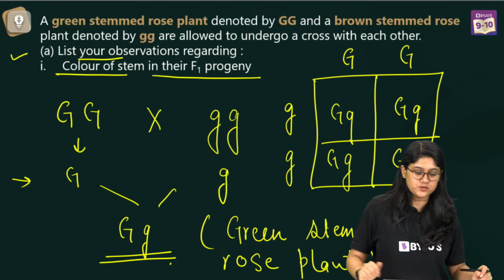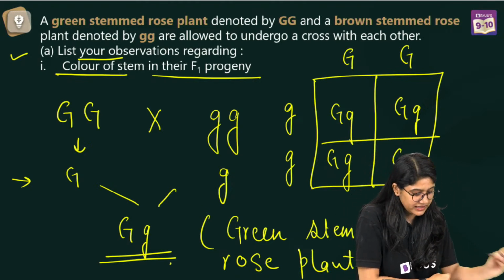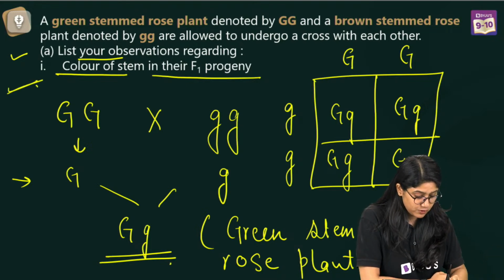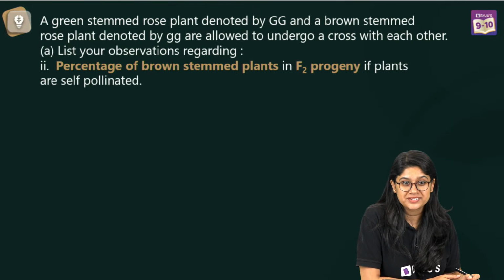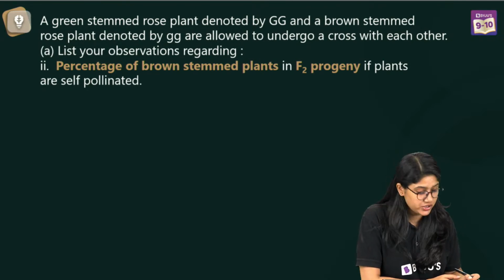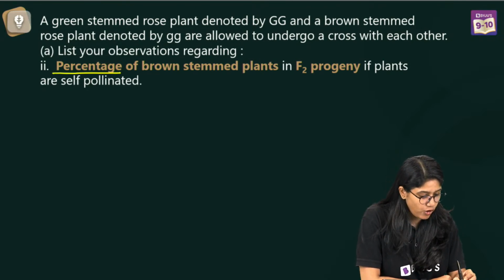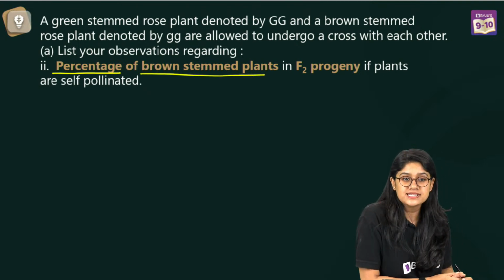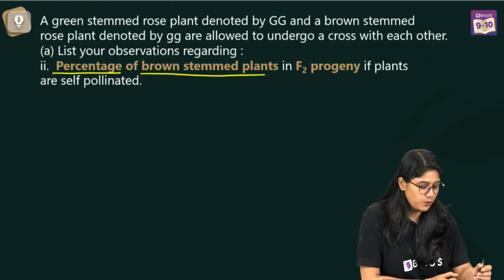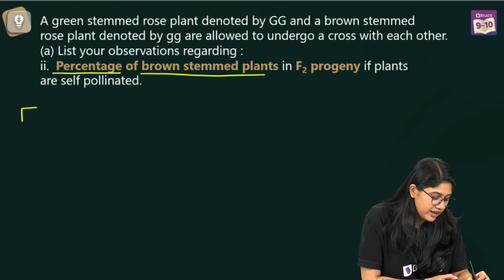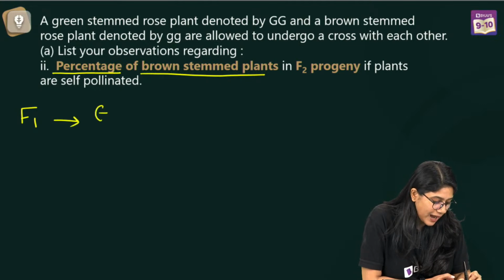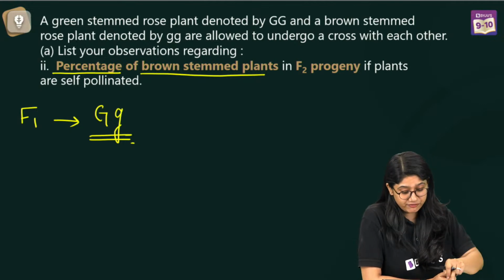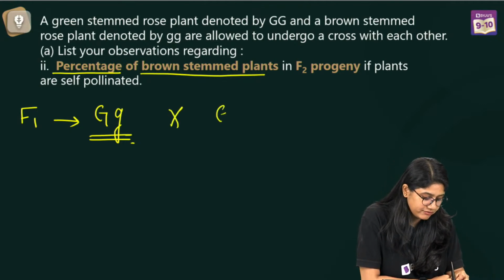So we are clear with this part, right? That is the green stem rose. The first part is clear to each one of you. Now let's move to the B part of this question. The B part asks for the percentage of brown stem plants in the F2 generation if the plant is self-pollinated. So till now, in the F1 generation, we got capital G and small g. If we do the selfing of this, what will we have?